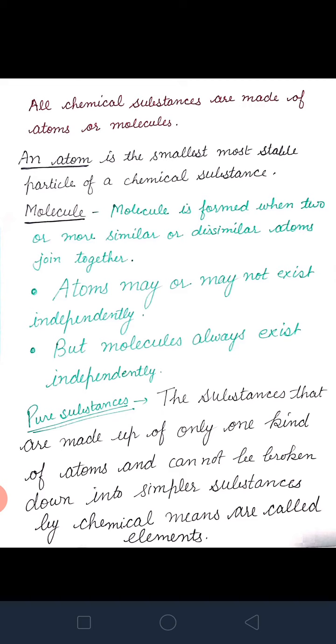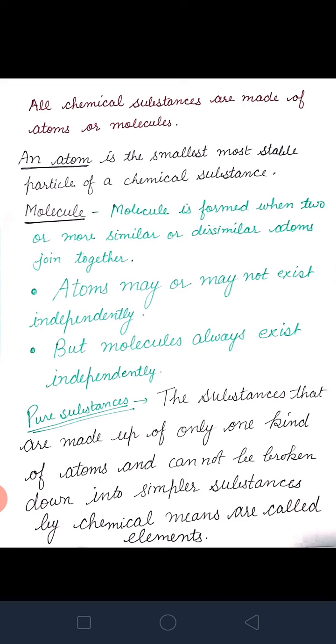Now what will happen if we join two or more atoms? When two or more atoms join together, a molecule is formed. So if you have to define a molecule, a molecule is formed when two or more similar or dissimilar atoms join together. Okay, and what are atoms? The smallest particles of which a substance is made up.